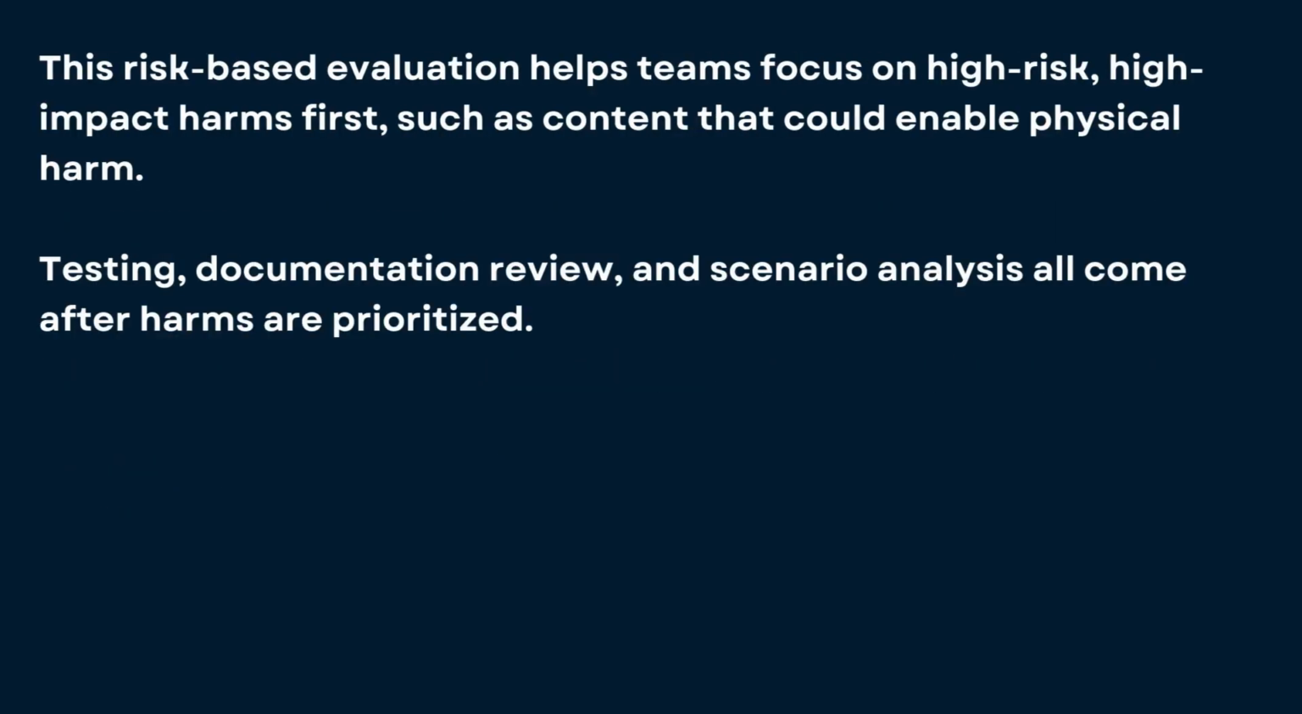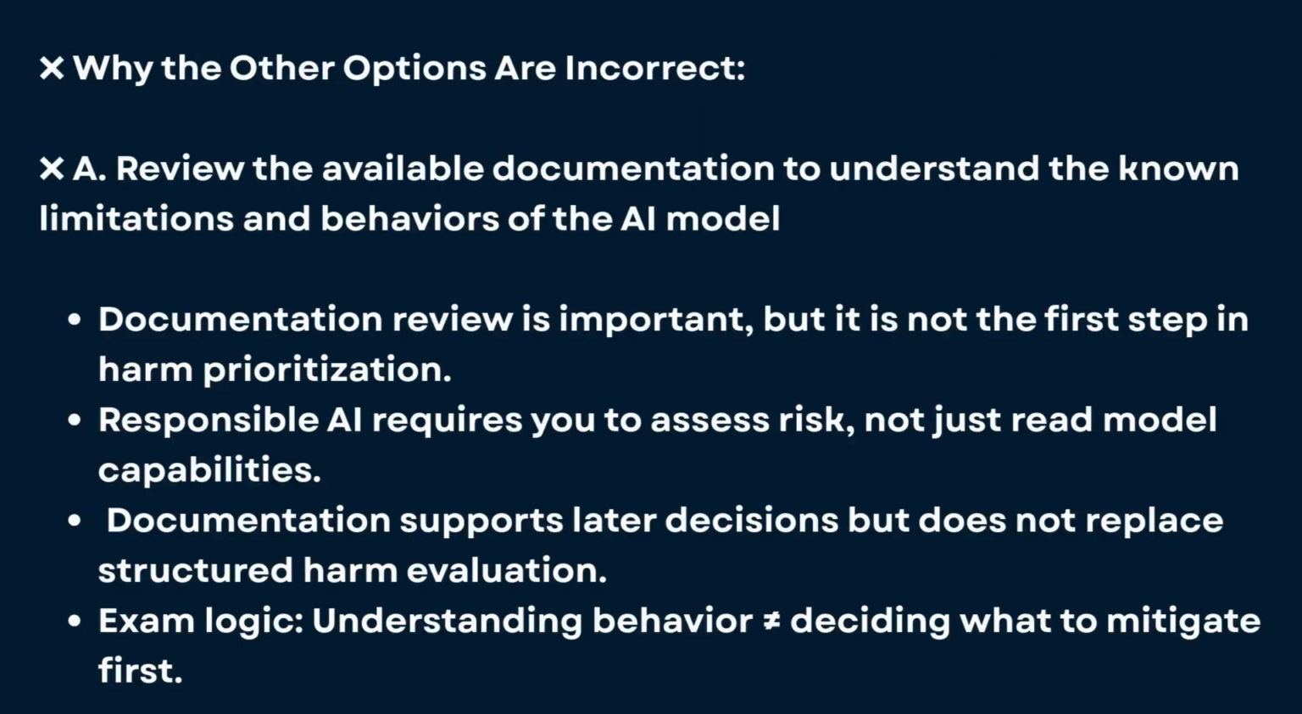occur. This risk-based evaluation helps teams focus first on high-risk, high-impact harms, especially harms involving physical safety or serious customer impact. That's why option C is the correct answer. Now let's quickly see why the other options are incorrect.